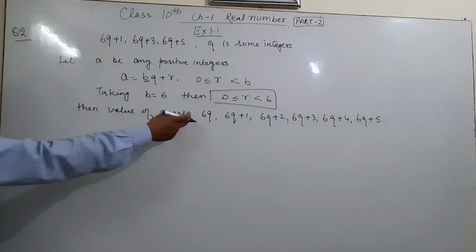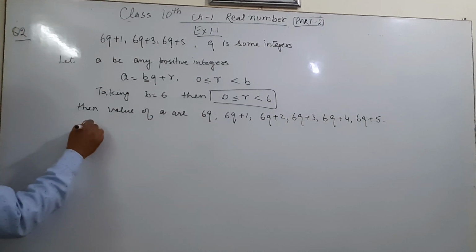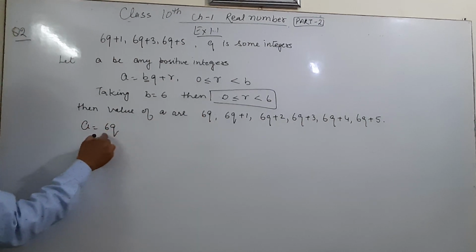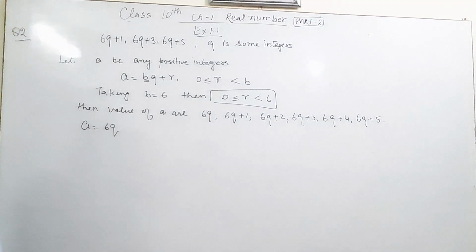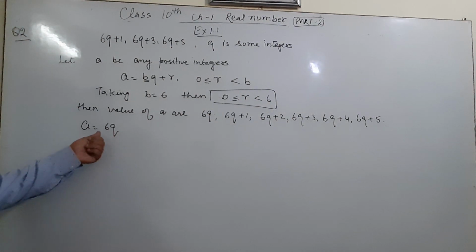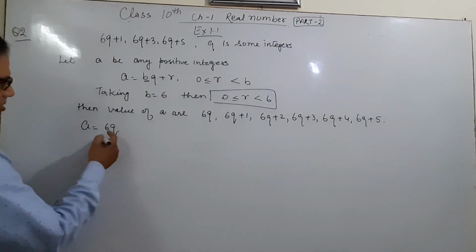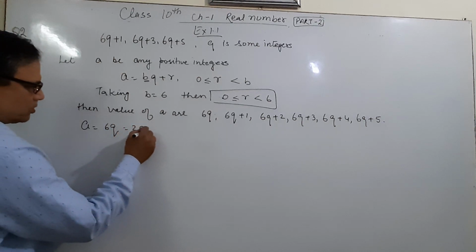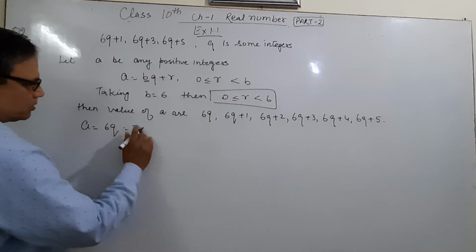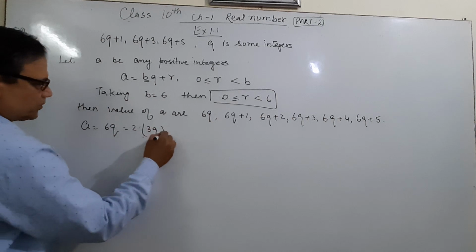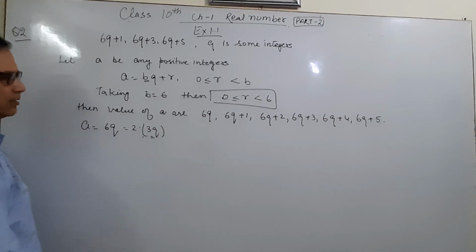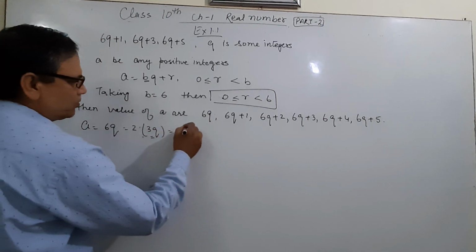First part: A is equal to 6q. Is it an even number or an odd number? It is an even number. 6q is an even number. Why? This is equal to 2 into q, or 2 into the bracket 3q, and this 3q we can express in what form? 2m.